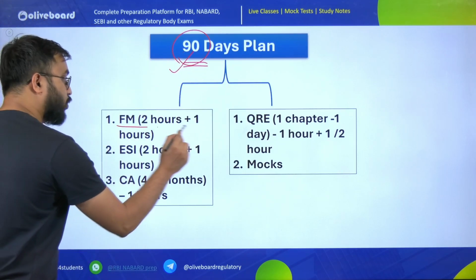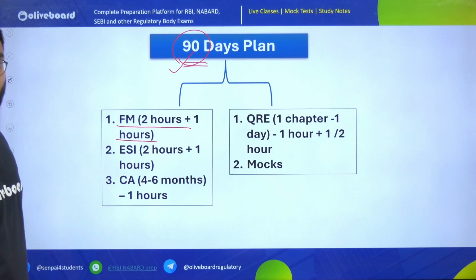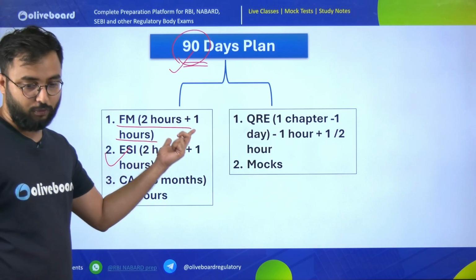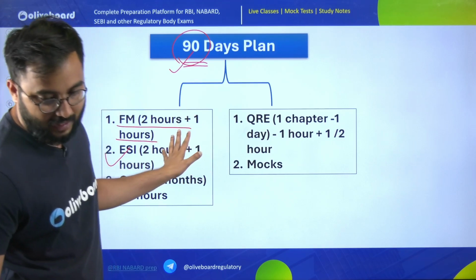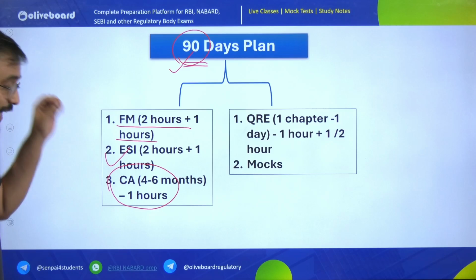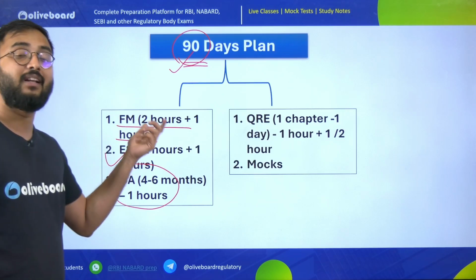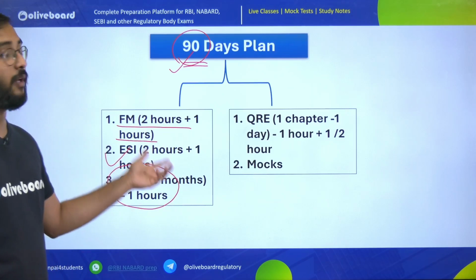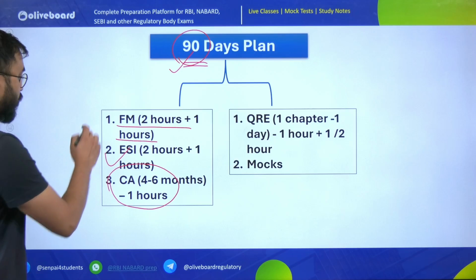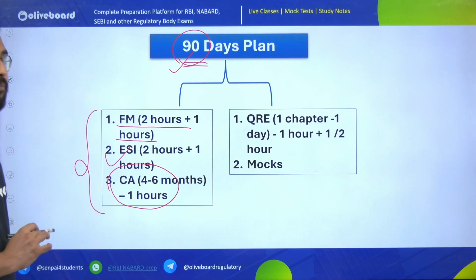Simple. For these 90 days you can concentrate on finance and management for 2 hours, then ESI for 2 hours, plus 1 hour for practice, and then current affairs on a day-to-day basis, 1 hour of the last 6 months at maximum. This is something you have to follow daily.